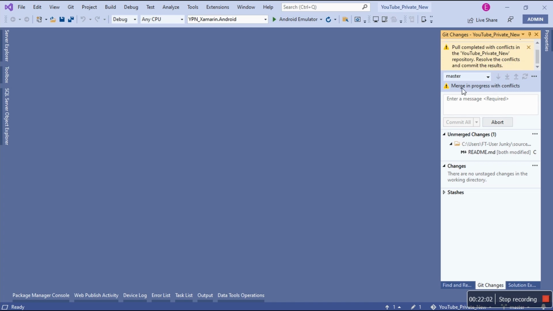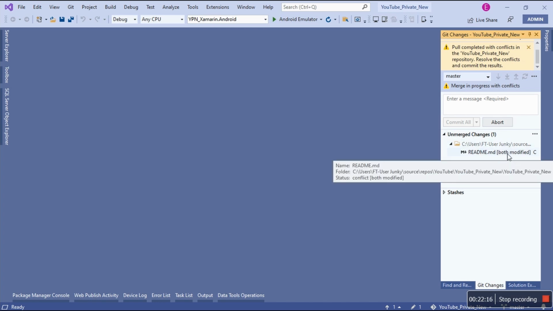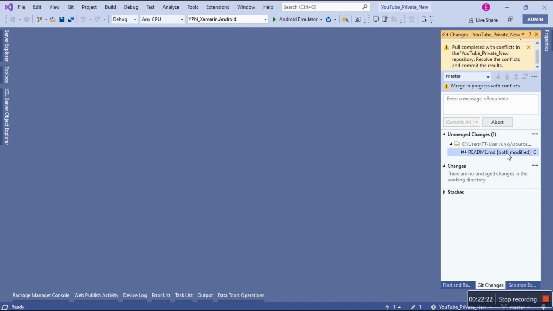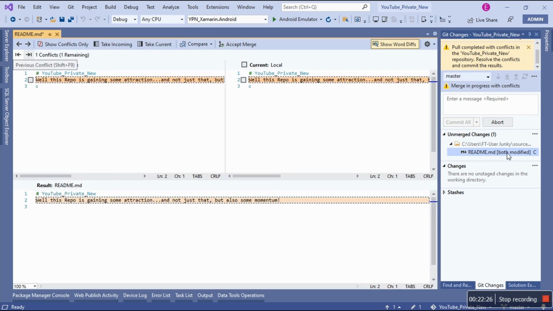Cool. So they said the merge is in progress with conflicts. So we need to look at the conflicts. They're saying unmerged changes, right? Okay, Microsoft rearranged stuff. Okay, here it is, both modified. You see this file, they said now both modified. So let me double click that to show the difference from the remote and the difference locally. Aha.